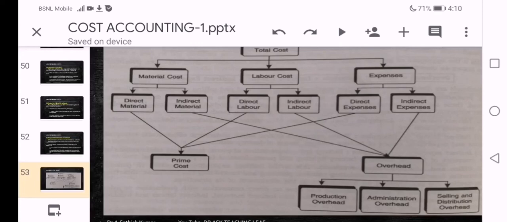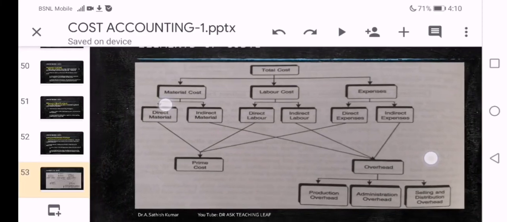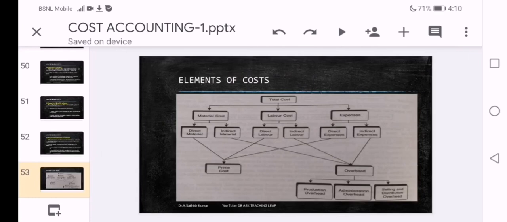And this overhead, as we have just discussed, consists of three parts: production, administrative and selling and distribution overheads. Whenever you are facing difficulty in understanding the costs, you can go through this chart for better understanding and for moving ahead in learning other chapters of cost accounting.